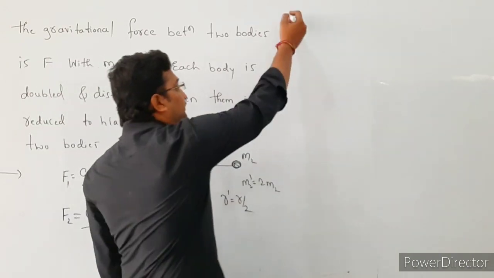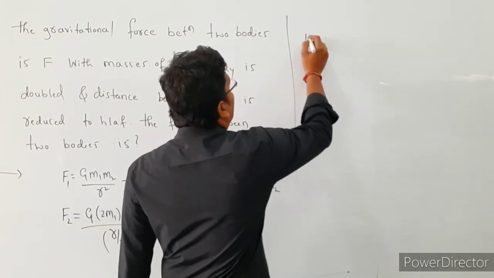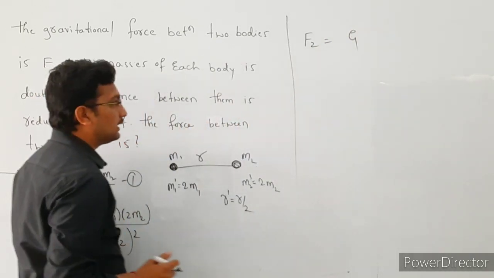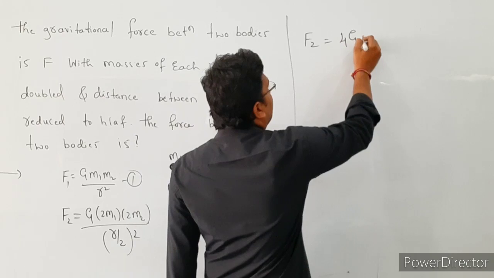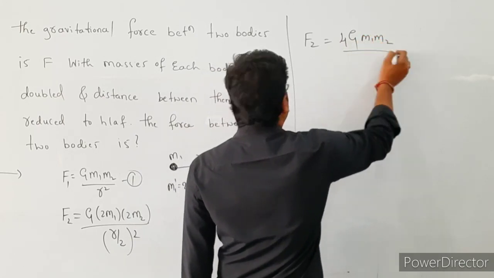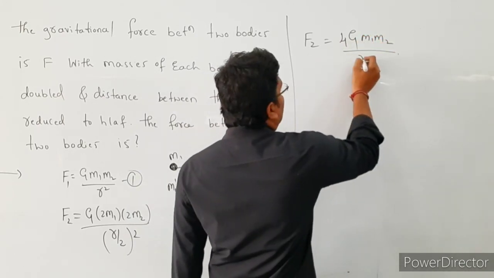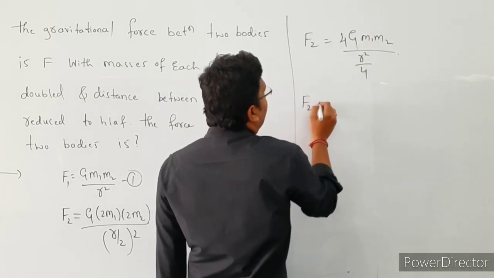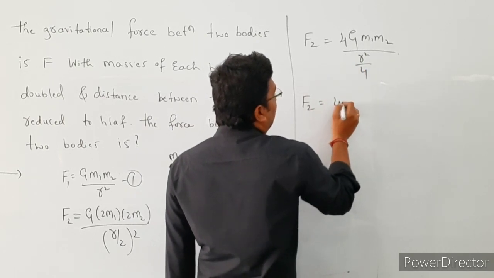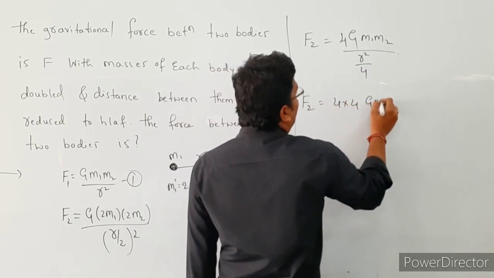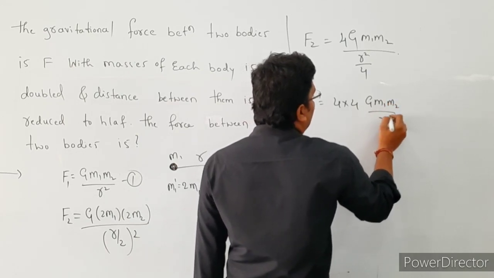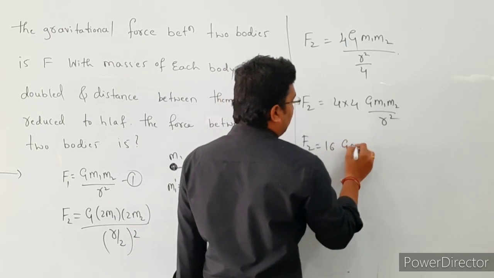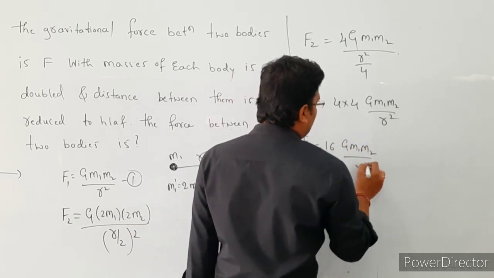So simplify this one. Then F2 is equal to G into 2 into 2, that is 4, m1 into m2 divided by r by 2 square. So this is r square divided by 4. Take this to the numerator. Then F2 is equal to 4 into 4 G into m1 into m2 divided by r square. So 4 into 4, that is 16 G into m1 into m2 divided by r square.